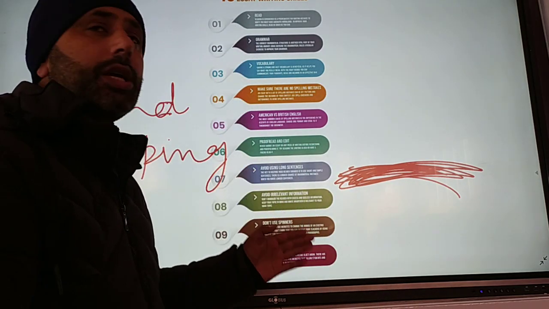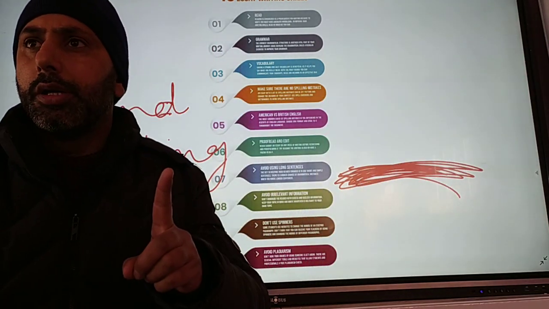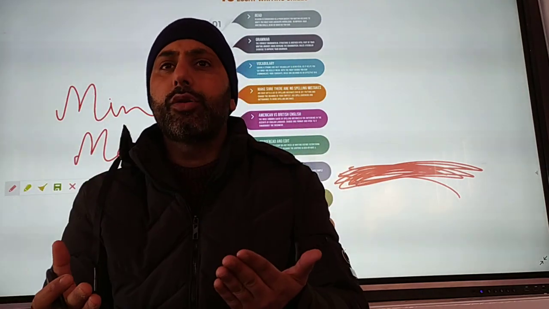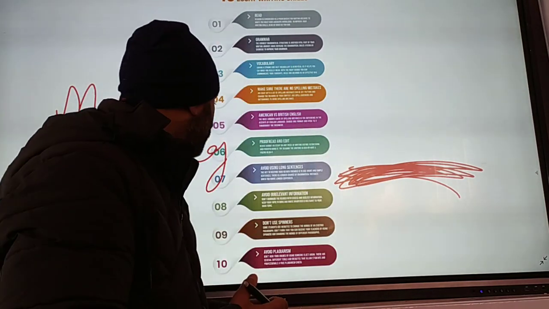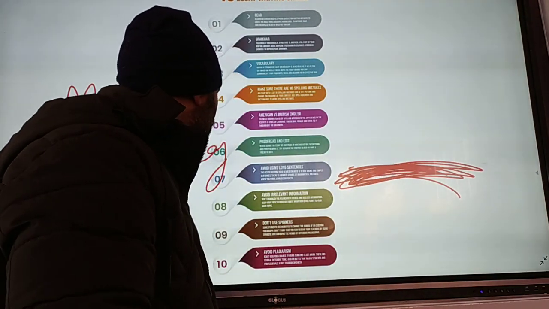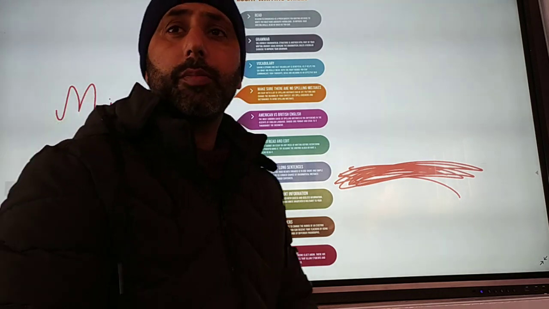Avoid using long sentences. Write very simple sentences, because the reader should be able to grasp and understand them. Avoid irrelevant information. Move around the topic. Avoid plagiarism.